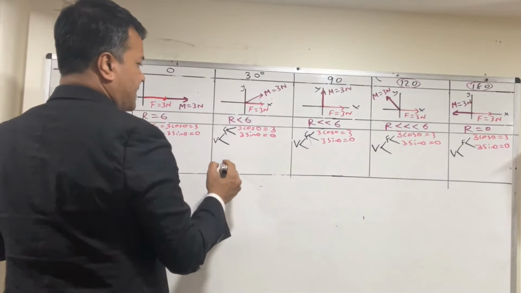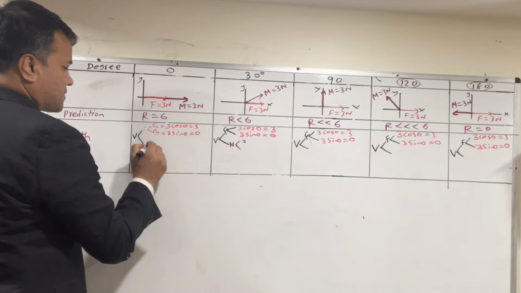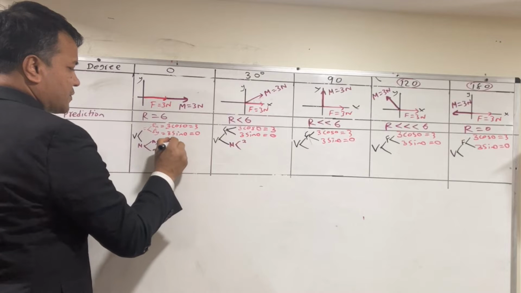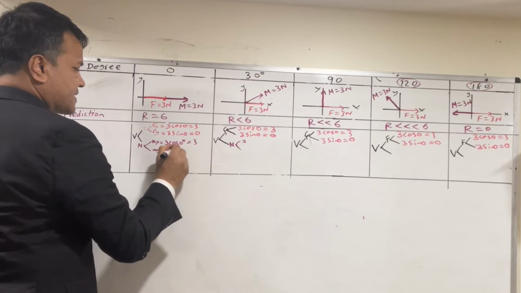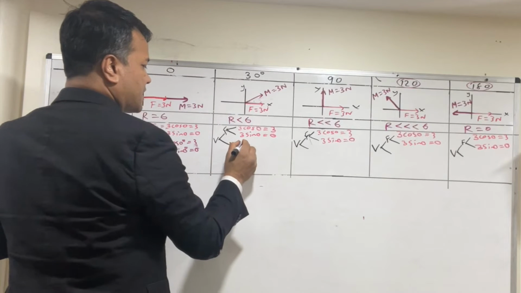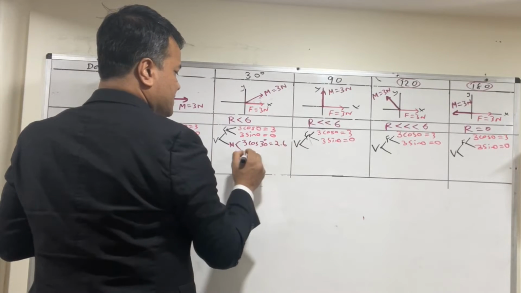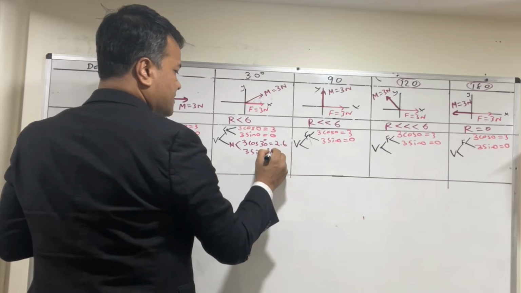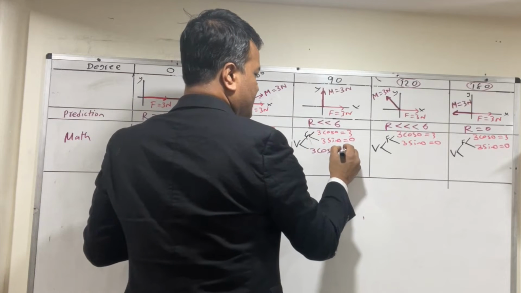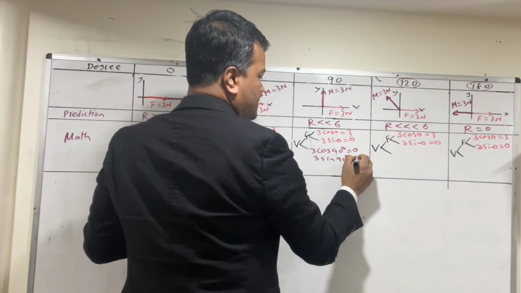We're gonna see Mariam. So Mariam would be, of course, 3. This one. Let's do this one. Mariam would be Mariam x, Mariam y. So 3 cosine 0 degree, and 3 sine 0 degree, which is of course 0, and then 3 cosine, now all of a sudden 30 degree, and that is 2.6, and 3 sine 30 degree, and that is of course 1.5. 3 cosine 90 degree, which is of course 0, and 3 sine 90 degree, which is 3.